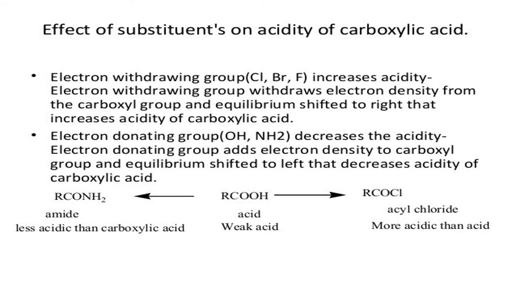Now the problem is this: whenever a carboxylic acid is attached to some other attachments, the acidic properties vary. On what ground? On the attachment or the substituents. For example, let us not take formic acid, because formic acid is HCOOH, with only H here. So we start from the second member, that is ethanoic acid, acetic acid, where CH3COOH is the formula.